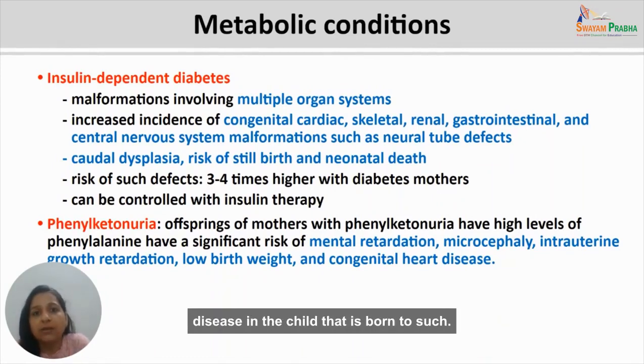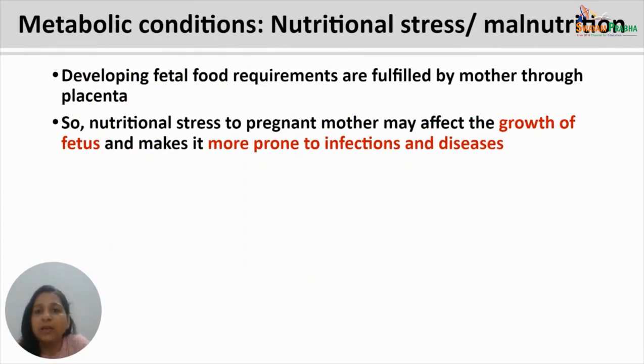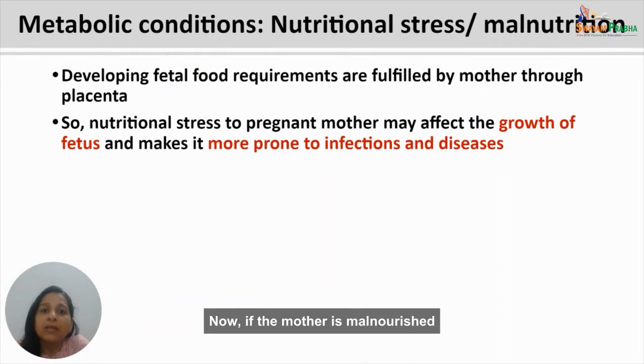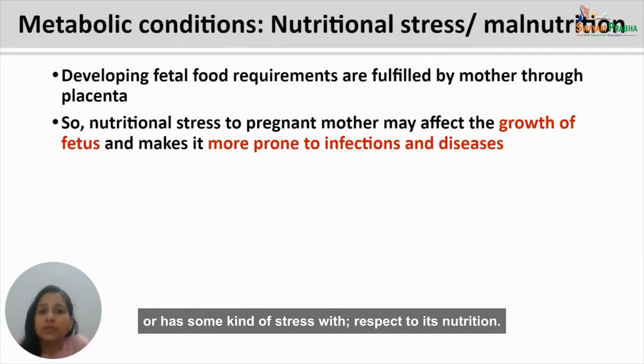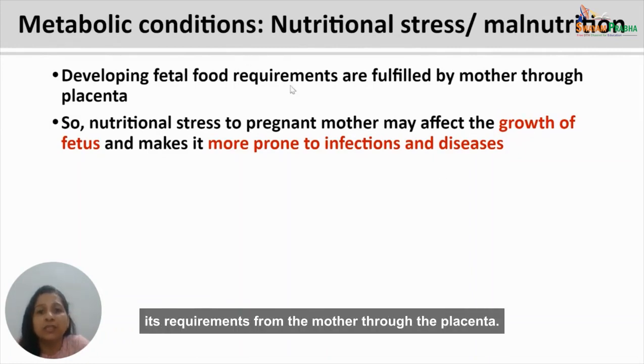The next metabolic condition is nutritional stress or malnutrition of the mother. Now, if the mother is malnourished or has some kind of stress with respect to nutrition, the developing fetus is not able to fulfill its requirements from the mother through the placenta.